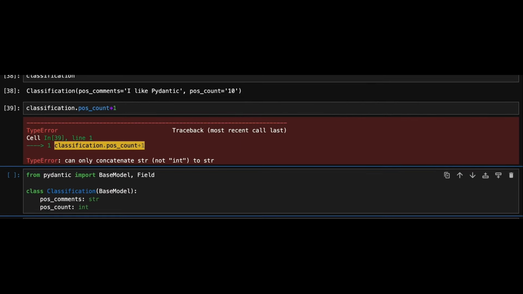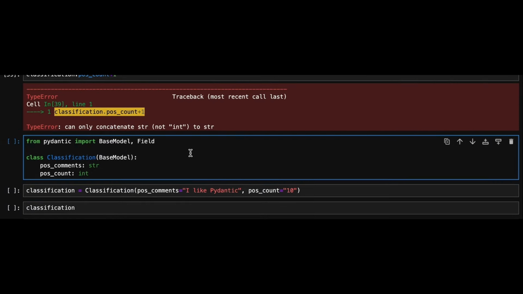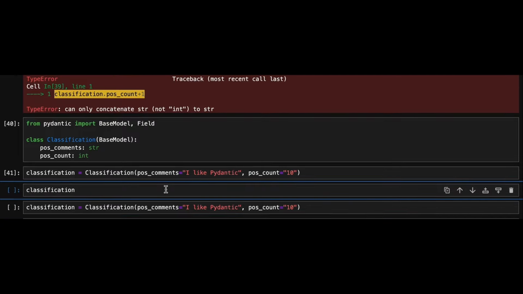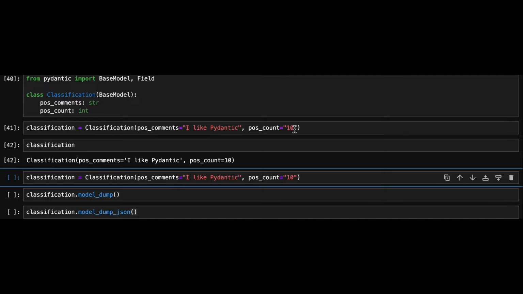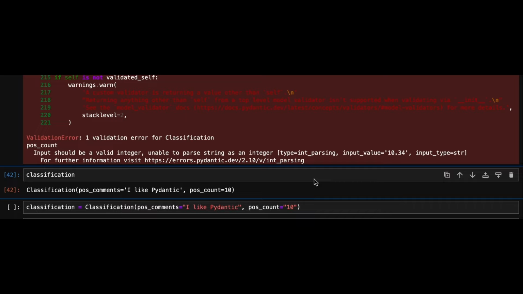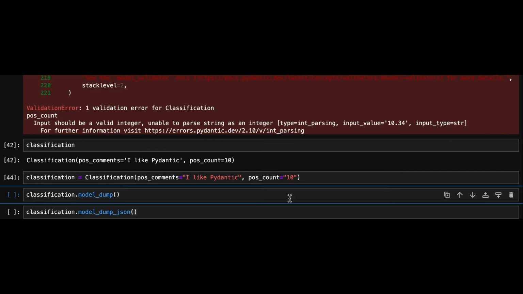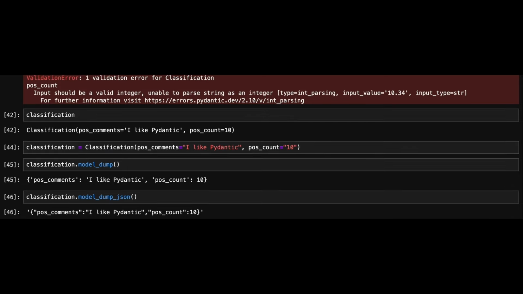In contrast, Pydantic automatically performs data validation, eliminating the need for manual checks. It ensures that data conforms to the expected types and raises appropriate validation errors when there's a mismatch. Pydantic also offers a variety of built-in methods for serialization. For example, the model_dump method returns the model data as a dictionary, while the model_dump_json method returns the data in JSON format. Additionally, Pydantic integrates seamlessly with LLMs, making it easy to structure and generate responses according to the defined schema.